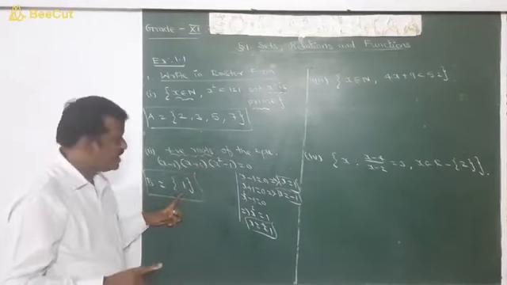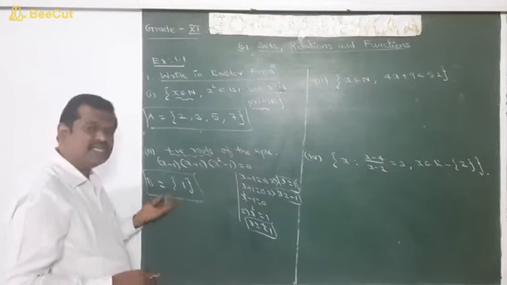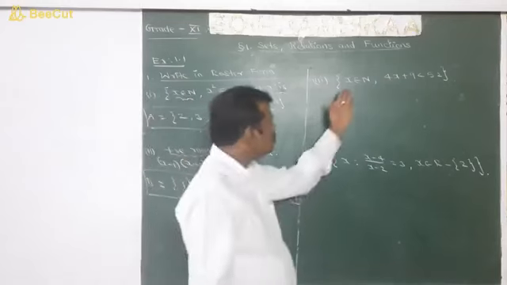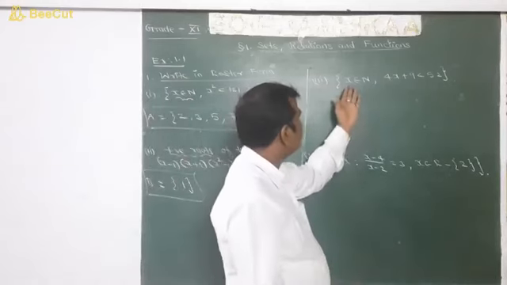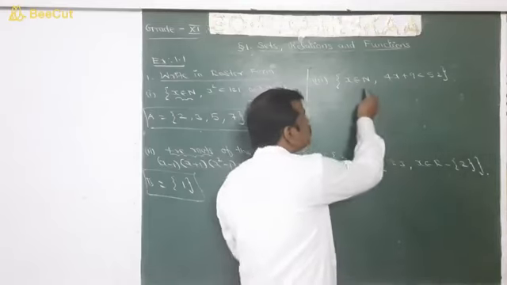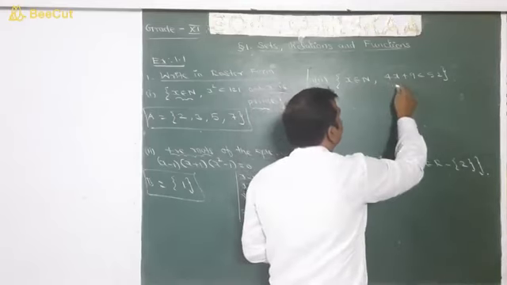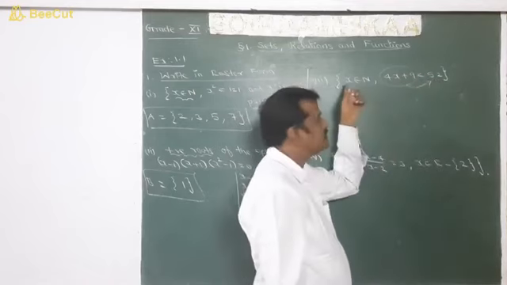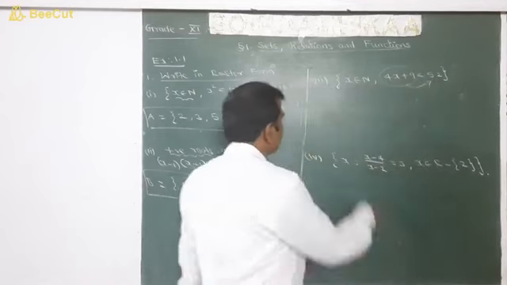If one element is there, what type of set is it? It is of course a singleton set. Is it clear? Next we move on to sum number 3. Here x belongs to N, where N is the natural numbers, and it should satisfy 4x plus 9 is less than 52, so that we have to select x. Is it clear?